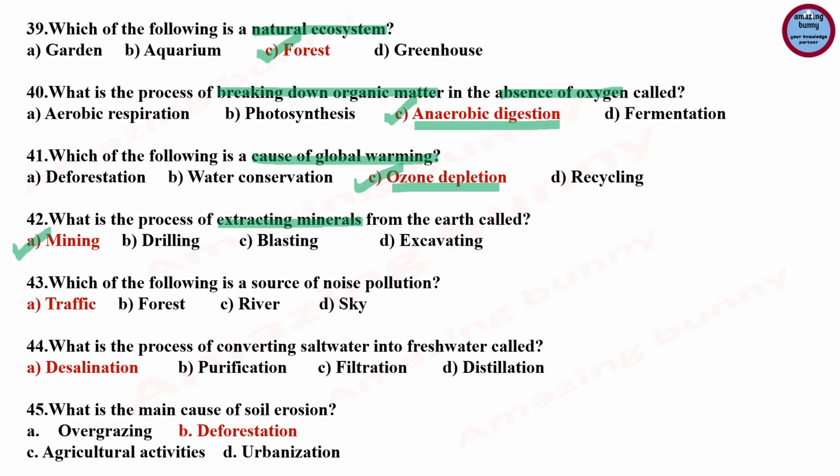Question number 42, what is the process of extracting minerals from the earth? Answer is mining, because it is an invasive process that can cause damage to the landscape in an area much larger than the mining site itself. The effect of this damage can continue year after year after a mine has shut down, including the addition of greenhouse gases, death of flora and fauna, and erosion of land and habitat. Excavation, in archaeology, is the exposure, recording and recovery of buried materials remains.